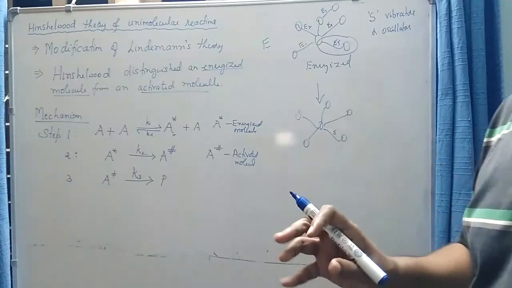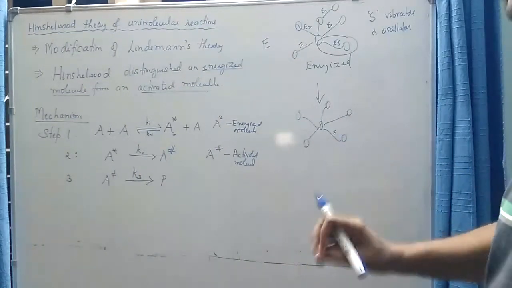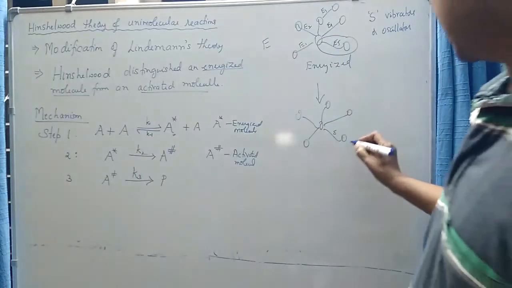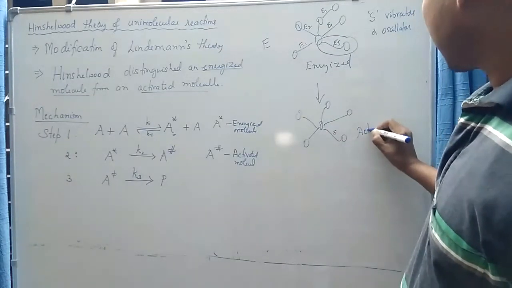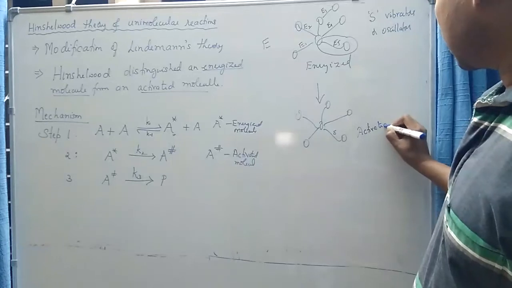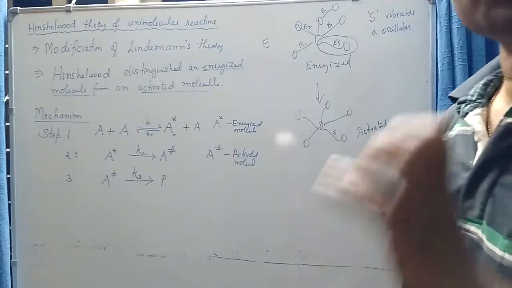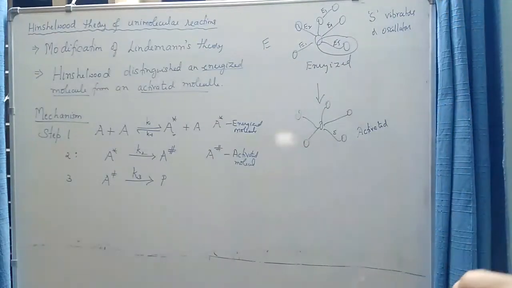And when all this energy gets stored in the oscillator of interest, we say that the molecule is now activated. Okay, so both the energized molecule and the activated molecule have the same excess vibrational energy, but how this vibrational energy is stored inside the molecule is different.